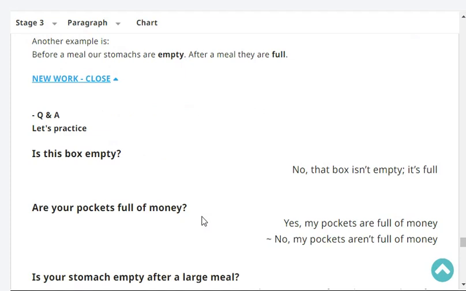Okay, so let's practice. Is this box empty? No, that box isn't empty. It's full. Are your pockets full of money? Yes or no? No, my pockets aren't full of money.